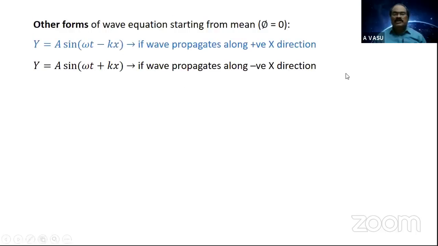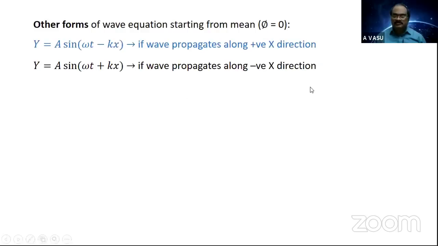Generally in the next coming sessions, while dealing with stationary waves, suppose the wave propagating along positive x direction is suddenly obstructed and reflected back, then it tends to move along negative x direction. If I take the wave propagating along positive x direction with this equation, the wave propagating along negative x direction, that is the reflected wave, can be taken with this.